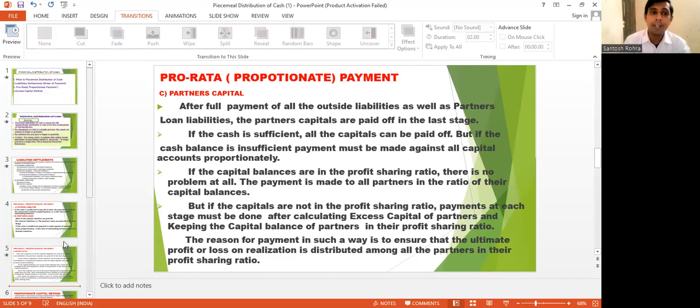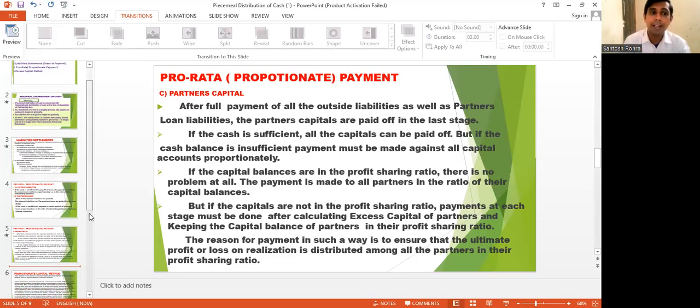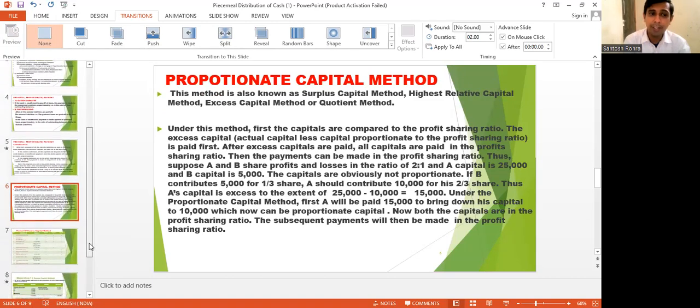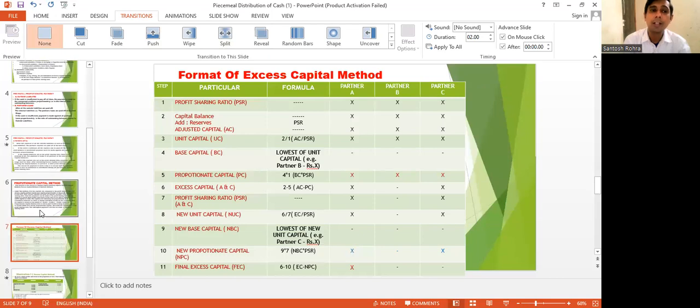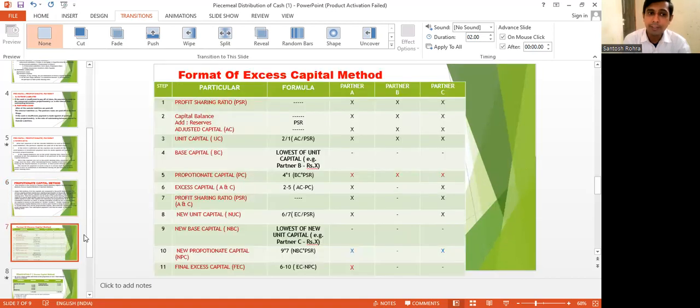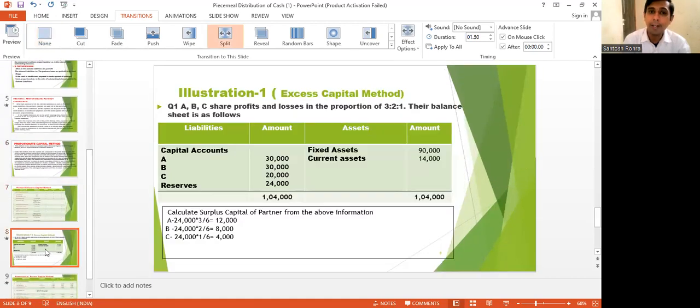Then we discussed the format of excess capital, and how to calculate proportionate capital. We have discussed it with an example also, of A and B partners. The format we have discussed, and we even did a practical problem on the excess capital.